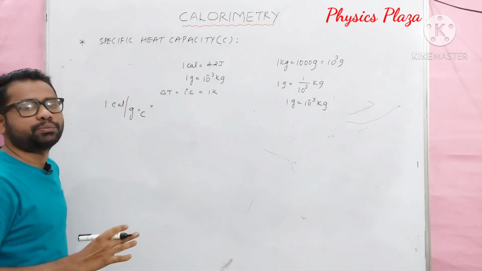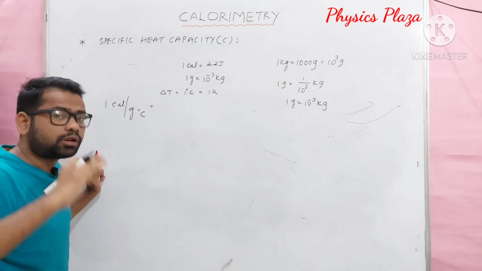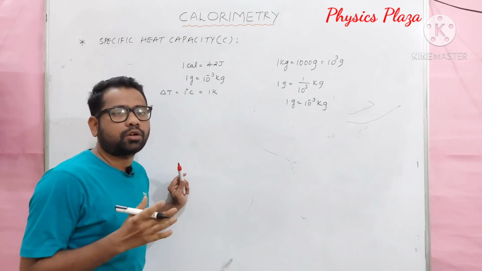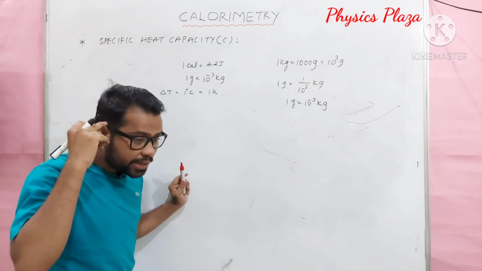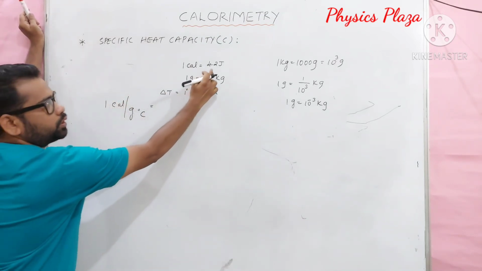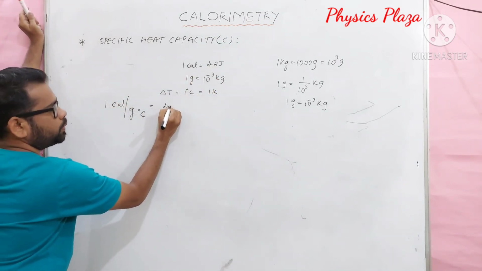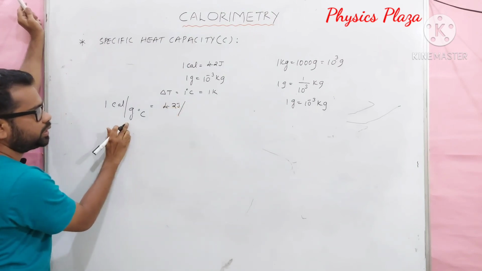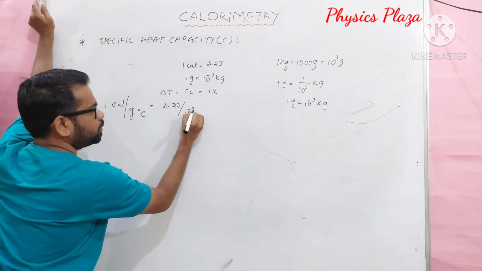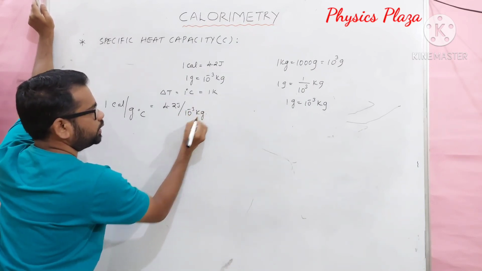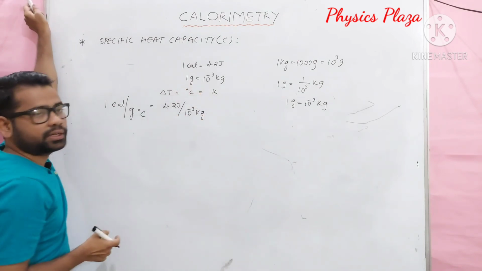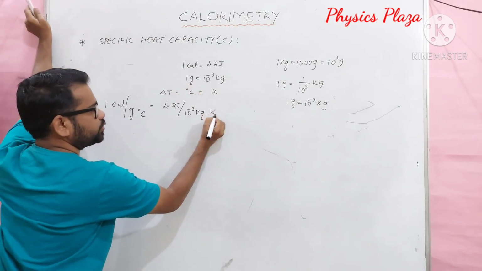It's very simple. Please let us not learn by heart. If you learn the concepts by heart, you don't get a command over them. Try to understand, try to feel the subject. Fine. 1 calorie is equal to, substitute 4.2 joules. In the place of gram, please substitute 10 power minus 3 kg. And degree Celsius is equal to Kelvin, we can write directly.